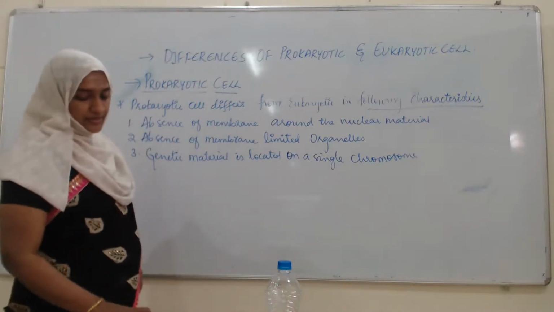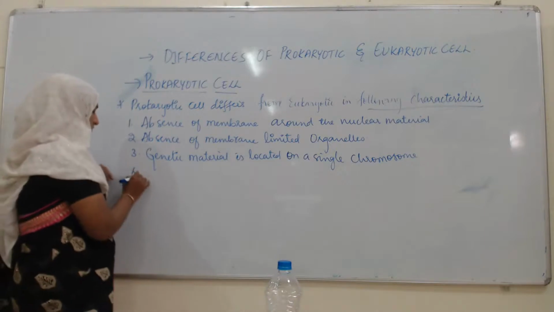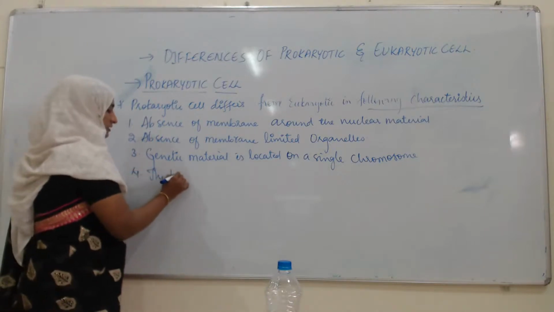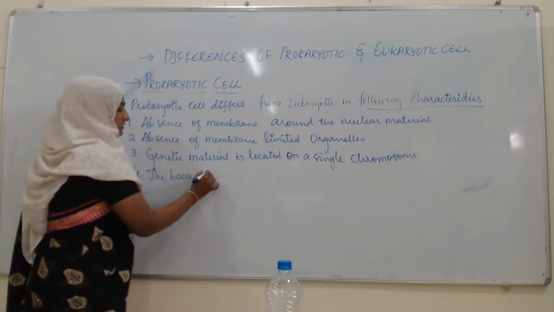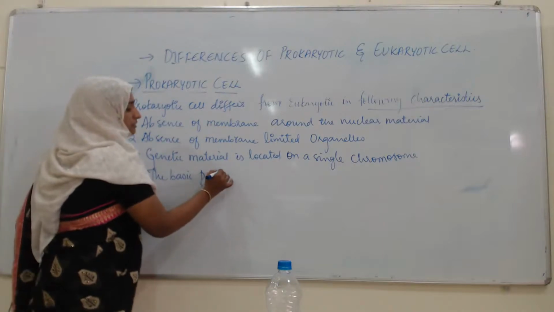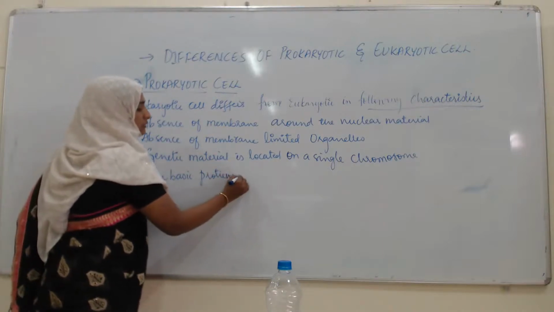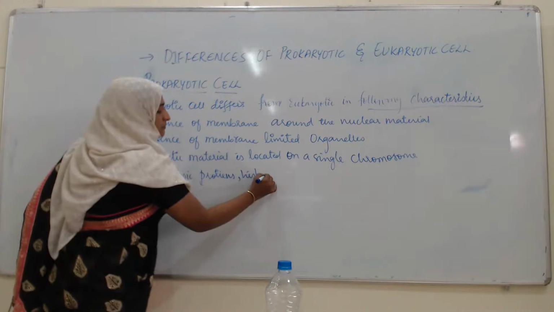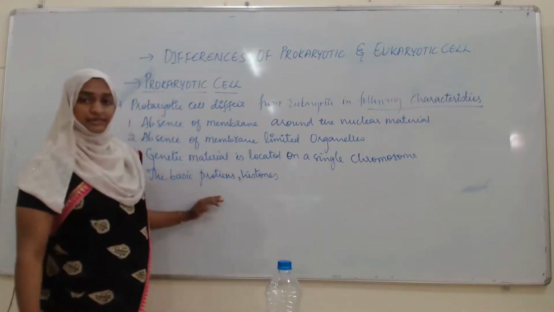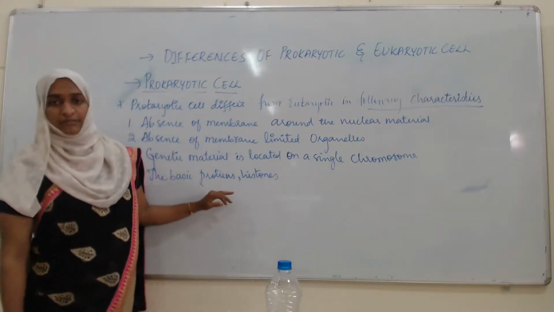Then the basic proteins, the histones, which are used for the packaging of DNA.